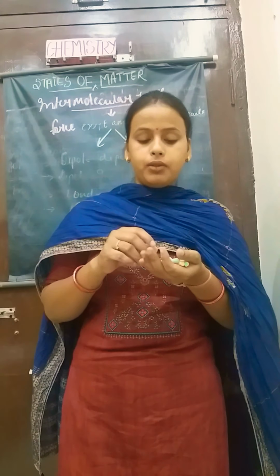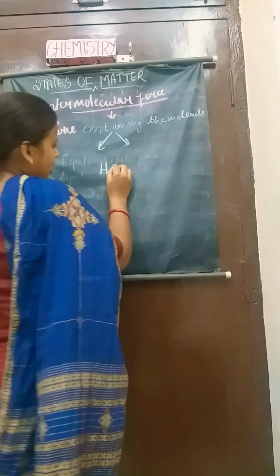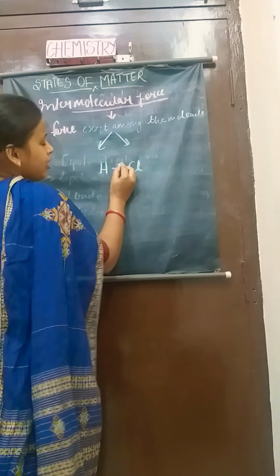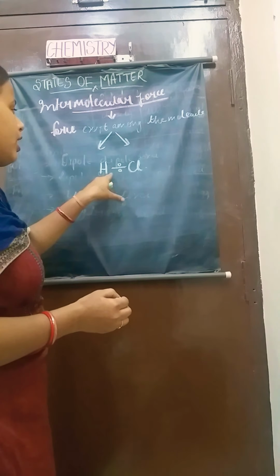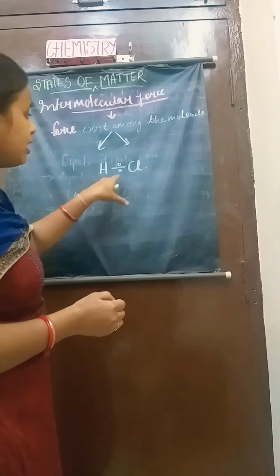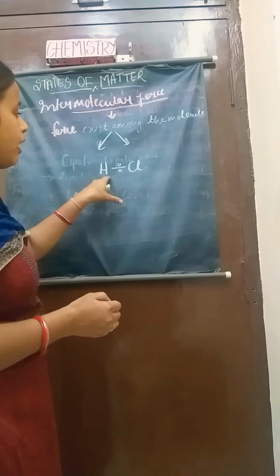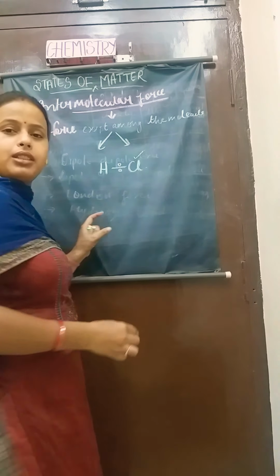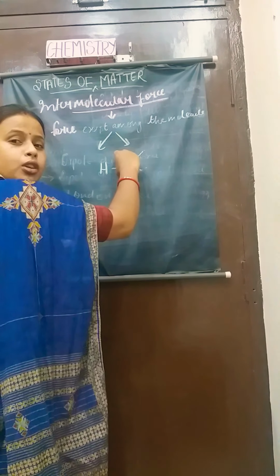Now we'll see with an example. Here, if I take HCl, the shared pair of electrons is kept between hydrogen and chlorine at equal distance from the nuclei. As chlorine has high electronegativity, it will attract the pair of electrons towards it.